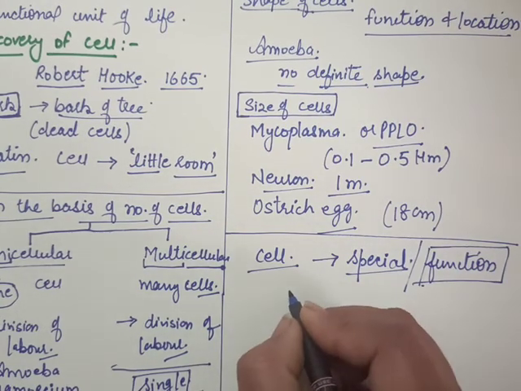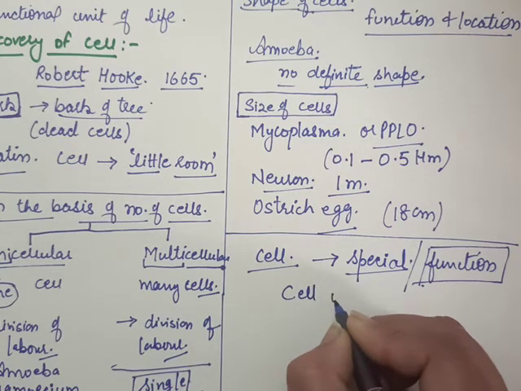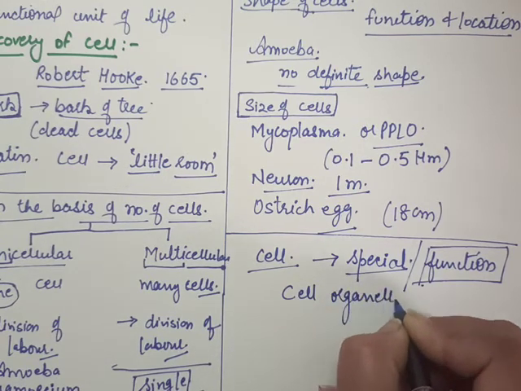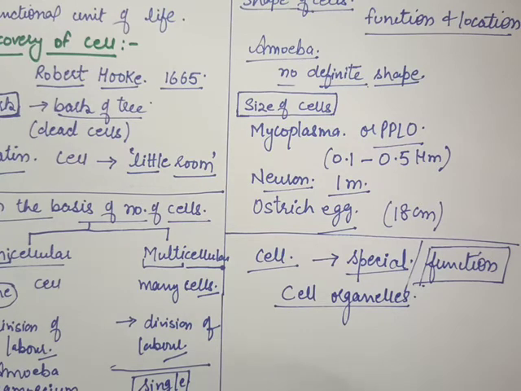The name of those special structures is cell organelles. So these cell organelles help in performing all the functions of the body. That means all the functions that every human being or every multicellular organism is doing are the outcome of the basic cell only. That's why we are saying the cell is the functional unit.